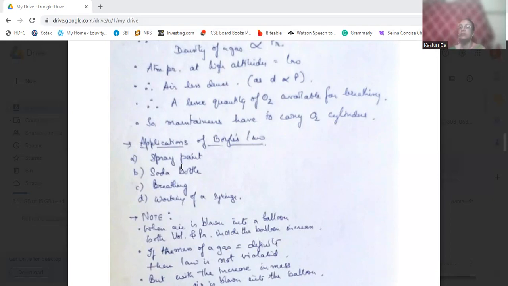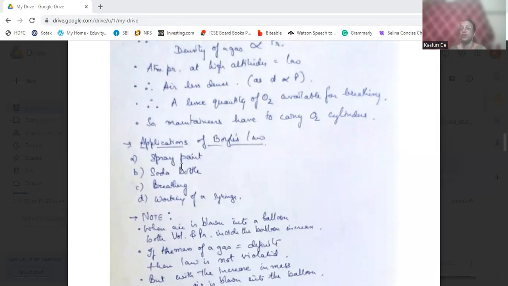That means the density of air inside our lungs is more, so the pressure will be more inside our lungs, and therefore the volume inside our lungs will be reduced.